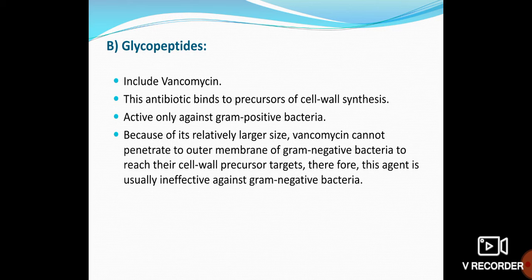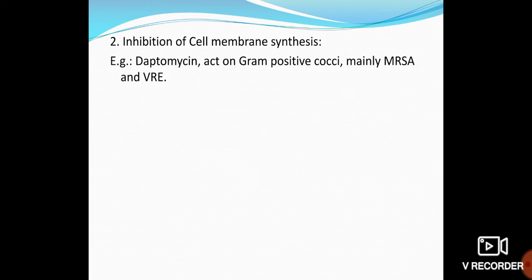It won't affect gram negative bacilli because of its larger size; it may not penetrate into them. That is the reason you cannot give vancomycin to gram negative bacteria.